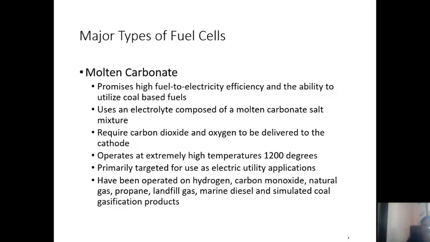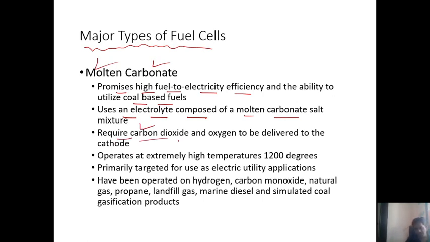Now we can discuss another major type of fuel cell. What is a molten carbonate fuel cell? Molten carbonate promises high fuel-to-electricity efficiency and the ability to utilize coal-based fuels. Means we can use coal-based fuels here. Then it uses an electrolyte composed of a molten carbonate salt mixture.